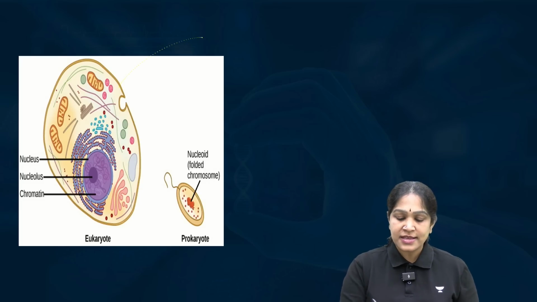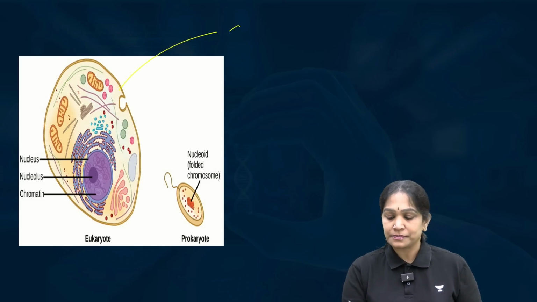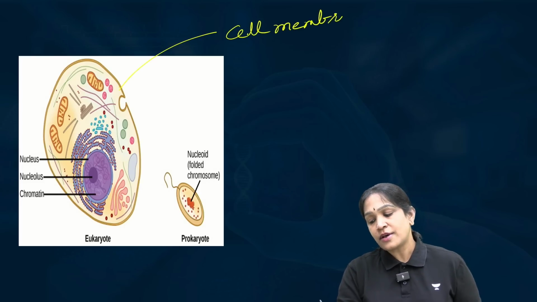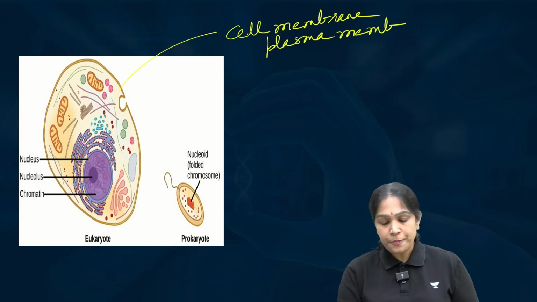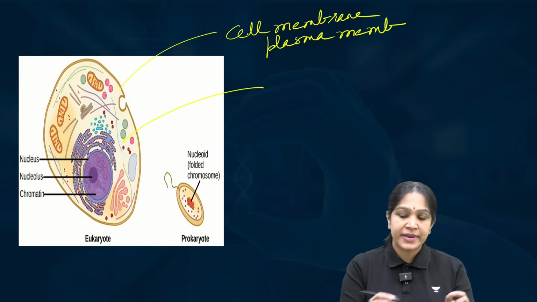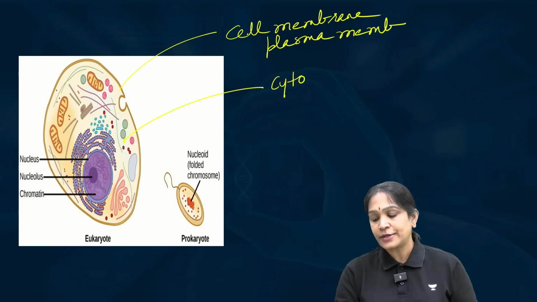The first thing is cell membrane, which is also called as plasma membrane. And the second component is a fluid which is present inside the cell membrane, that is called cytoplasm.